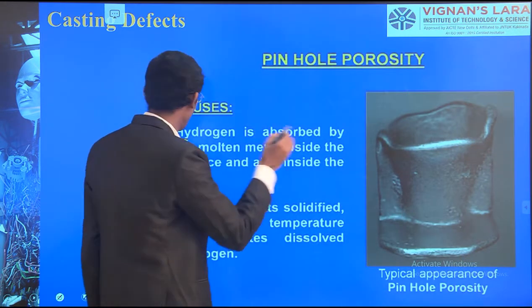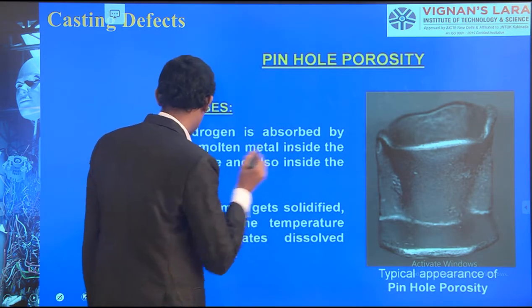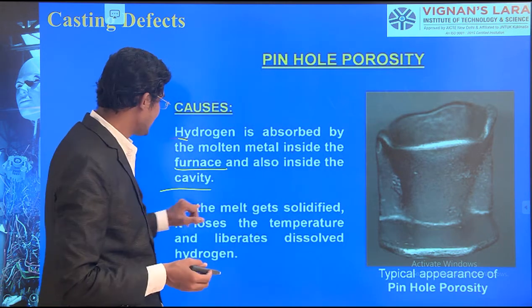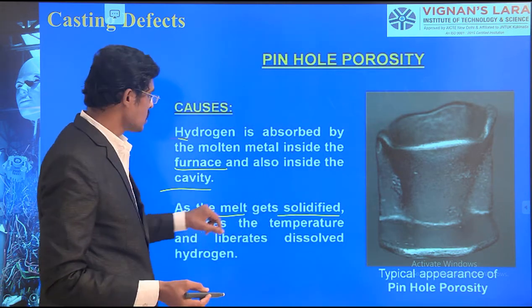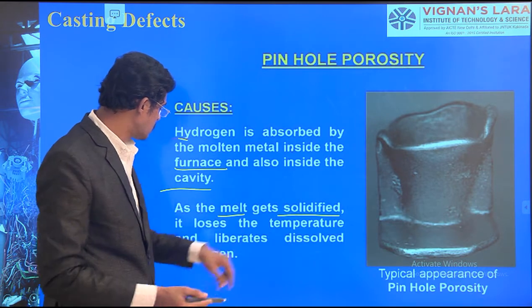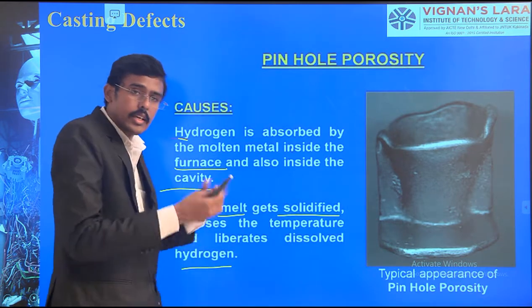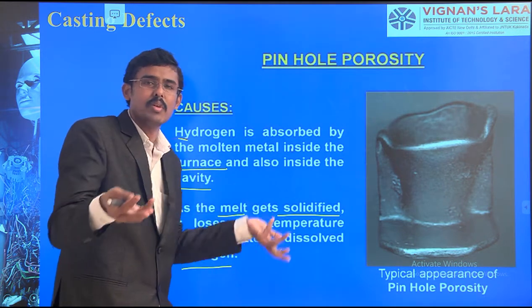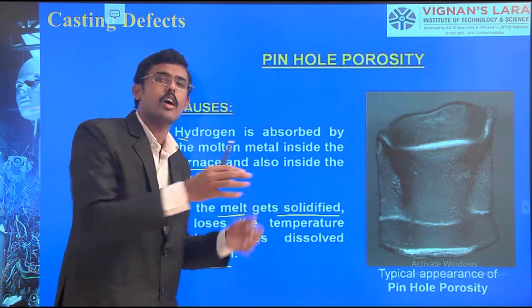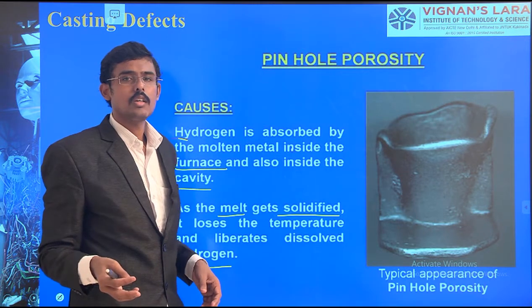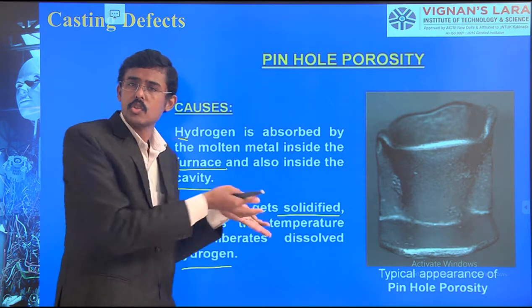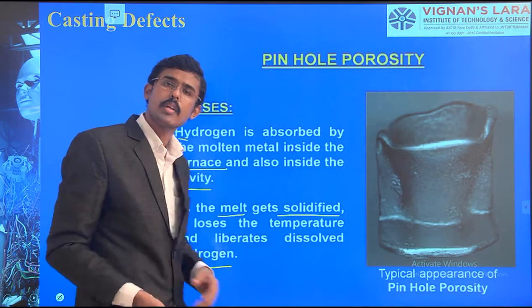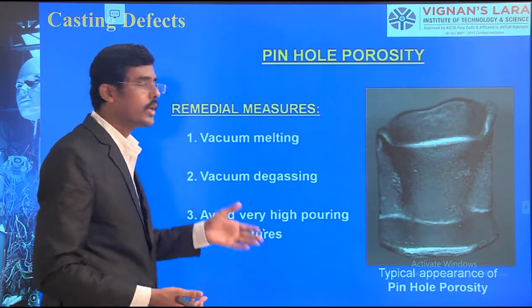Hydrogen is absorbed by the molten metal inside the furnace and also inside the cavity. As the metal solidifies and loses temperature, it liberates the dissolved hydrogen. So hydrogen is liberated out of the molten metal. Where does it go? It cannot go outside. If the sand is already compacted, then where will it go out? It has to be somewhere. It bubbles out in this format as a pinhole. So how can we avoid this?